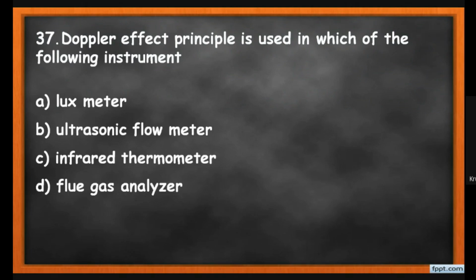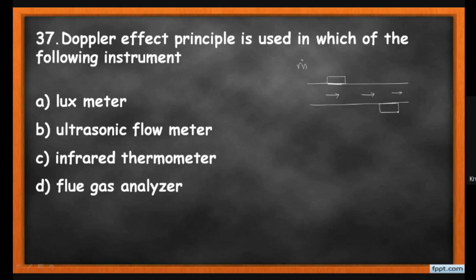So students, the working of the ultrasonic flow meter: suppose this is my pipe and the fluid flows inside the pipe and I want to measure the flow rate of the fluid. There is one sensor, and we have to use this electrolyte gel over here, and there is another receiver.